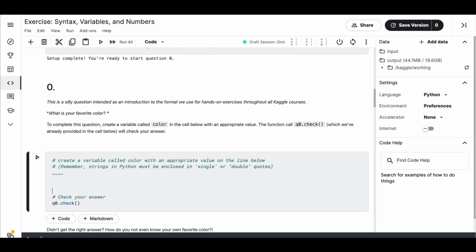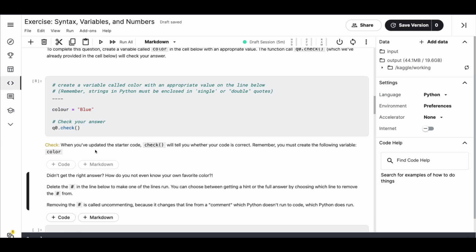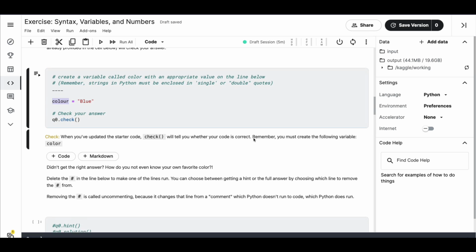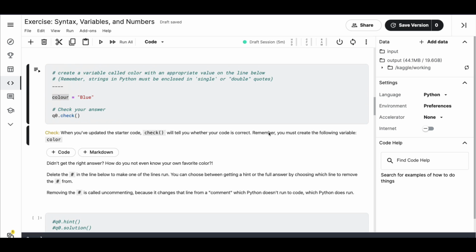Okay, let's try this. Remember, you open it in single quote, you have to close it in single quote. You open it in double quote, you have to close it in double quote. So first, let's make a mistake. So instead of calling something color, let's call it colour, like with a U. And I'm going to assign something, saying what is a color that I like? Maybe blue. I'm going to run it. And it verified my code is correct. Oh, that's okay. So which means they have handled this test case as well. But they're saying, then you must create a variable called color.